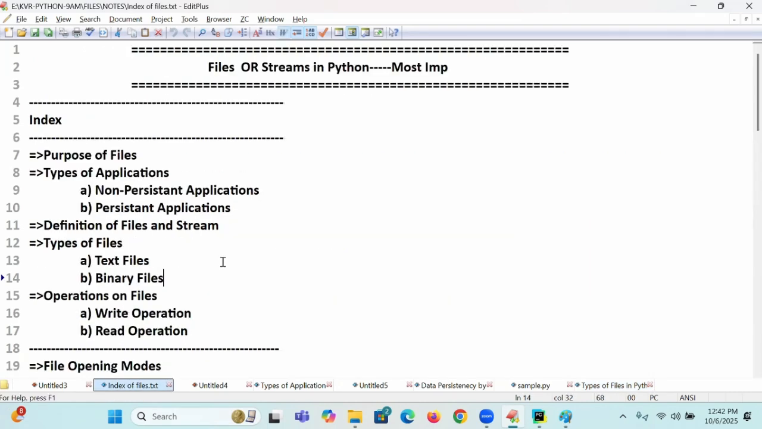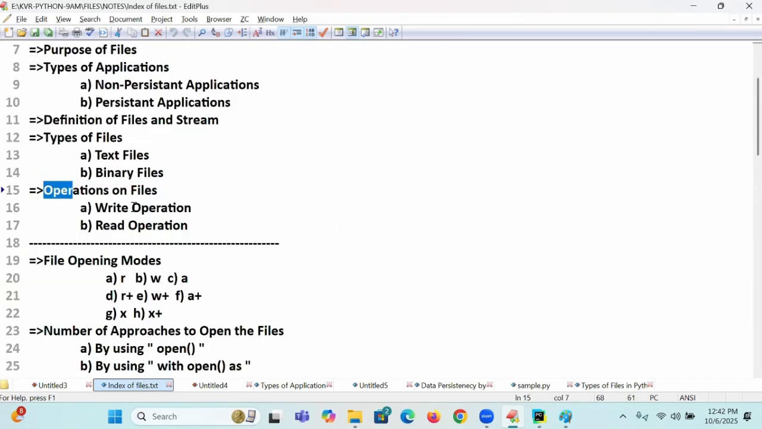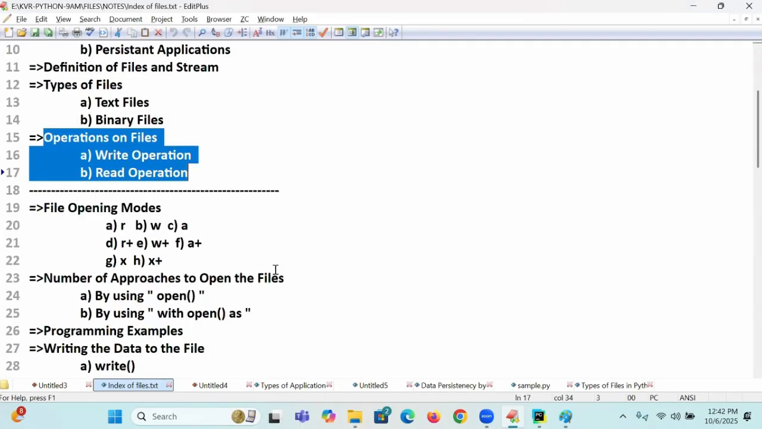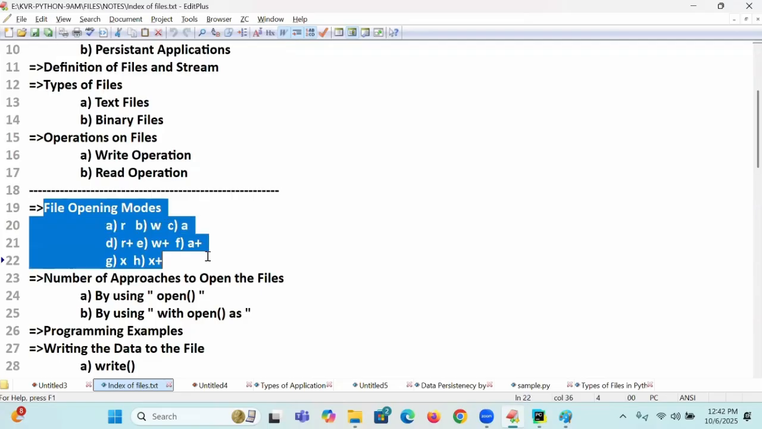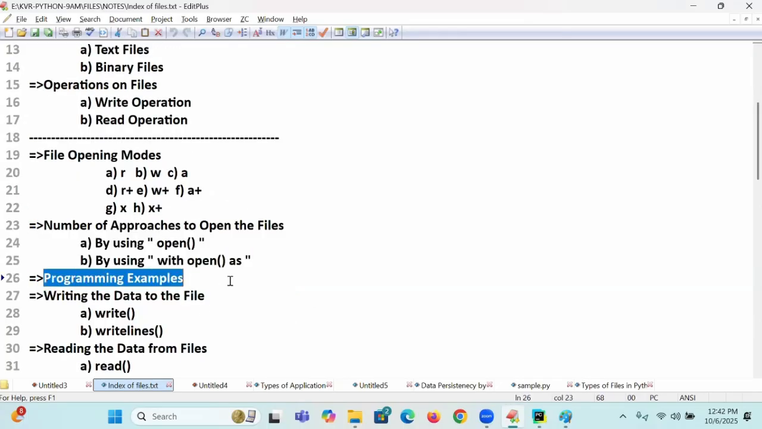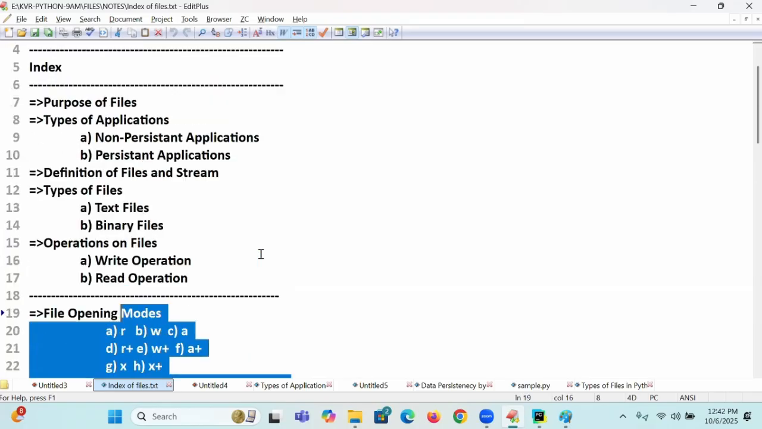Today I said some vocabulary, students. In tomorrow's class when I come back, I will talk about operations on files, file opening modes, and examples. I will also tell you the number of approaches. Don't be absent tomorrow because I will talk about this coding. From here onwards, don't be absent. These are very important topics.